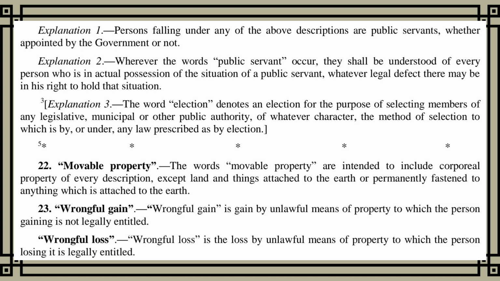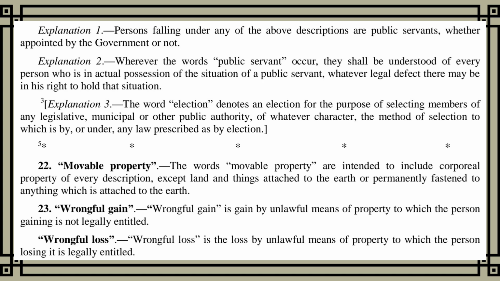Explanation 2. Wherever the words public servant occur, they shall be understood of every person who is in actual possession of the situation of a public servant, whatever legal defect there may be in his right to hold that situation. Explanation 3. The word election denotes an election for the purpose of selecting members of any legislative, municipal or other public authority, of whatever character, the method of selection to which is by or under any law prescribed as by election.